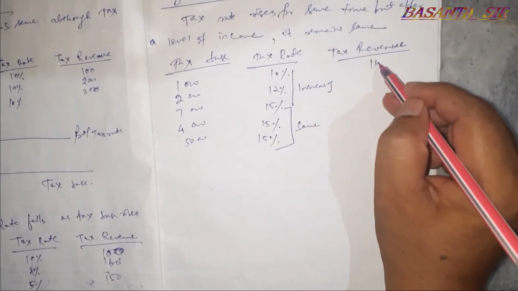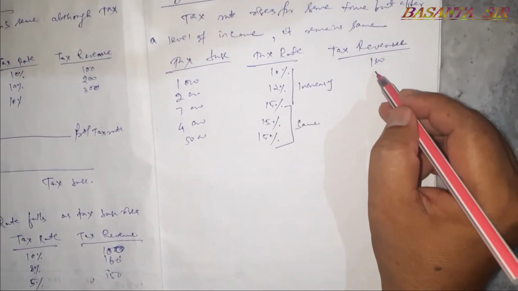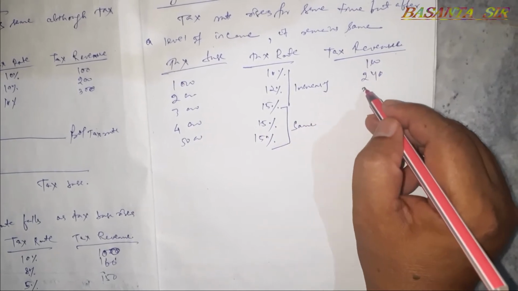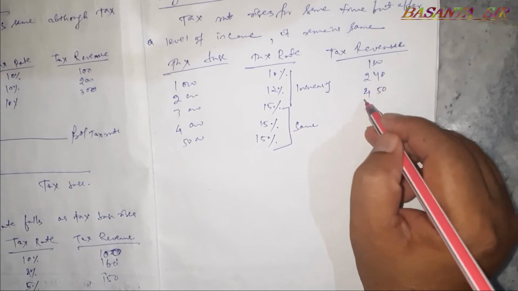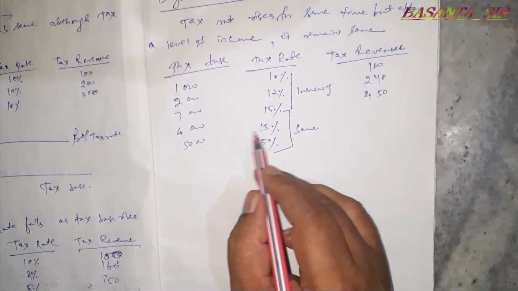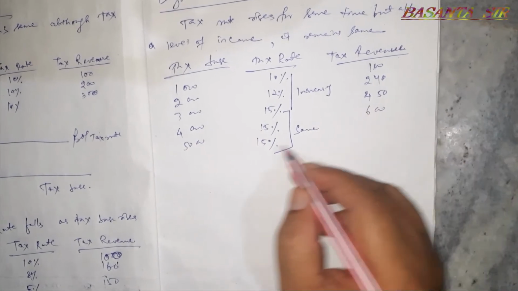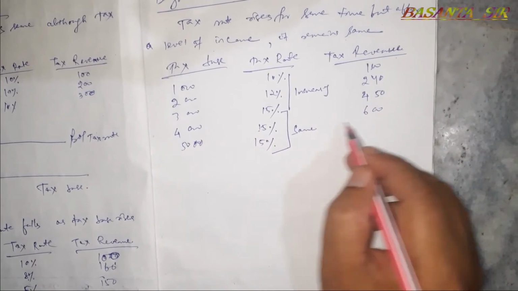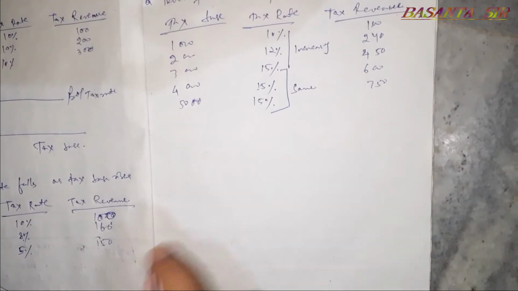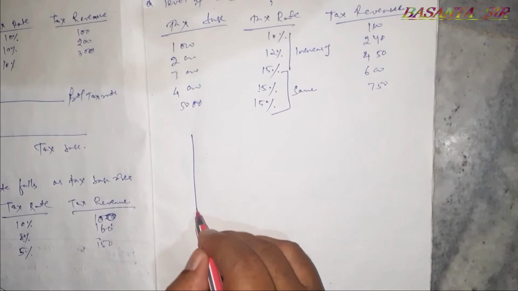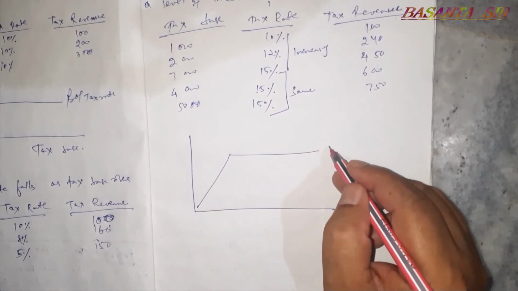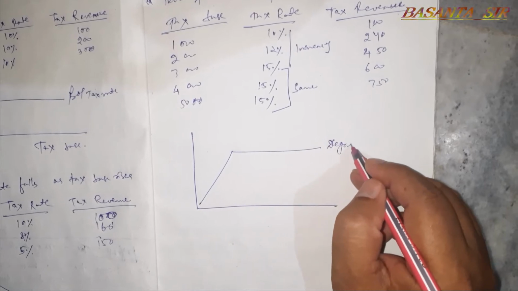If we calculate the tax revenue as 100, 240, 445, 450, then comes 600, then comes 750. The tax revenue rises, but the rate remains the same. So we find that the diagram of the degressive tax is like this.